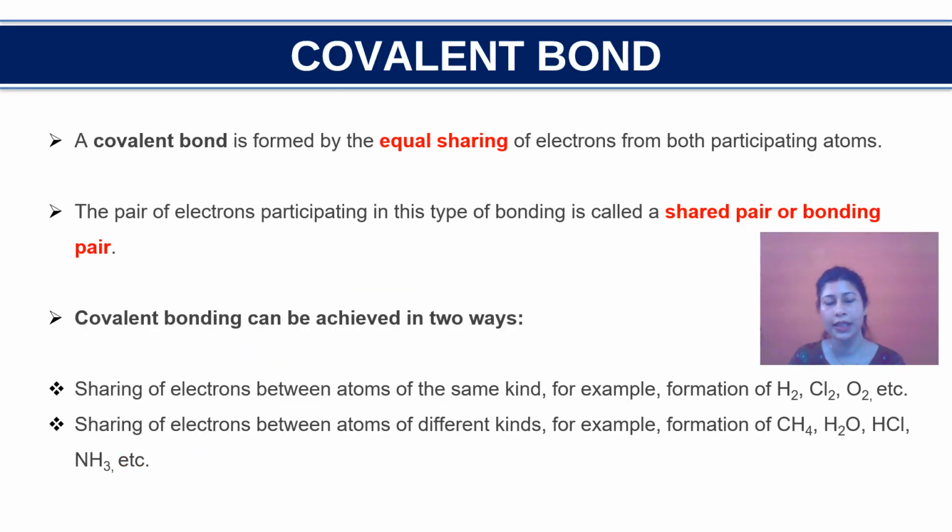Now next we'll be seeing the covalent bond formation. Covalent bond is formed when the sharing of electrons takes place between two participating atoms. Or we can say that the sharing of electrons takes place between two nonmetals. And this sharing can be achieved in two different ways. Either the sharing of electrons can be between atoms of the same kind, for example, hydrogen, chlorine, etc., or the sharing of electrons between atoms of different kinds, for example, HCl, ammonia, water, etc.